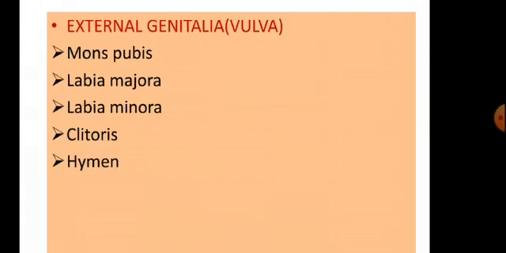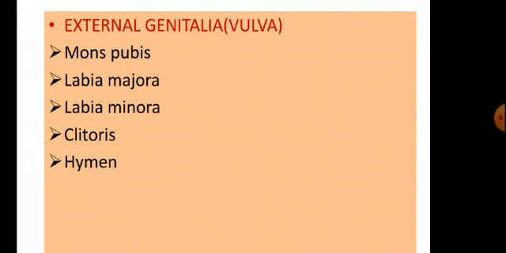Hymen is a membrane covering the opening of the vagina partially, which gets ruptured either during vigorous physical activity or first coitus. It can also be broken by a sudden fall or jolt, insertion of a vaginal tampon, or active participation in some sports like horseback riding, cycling, etc. So, the presence or absence of hymen is not a reliable indicator of virginity.